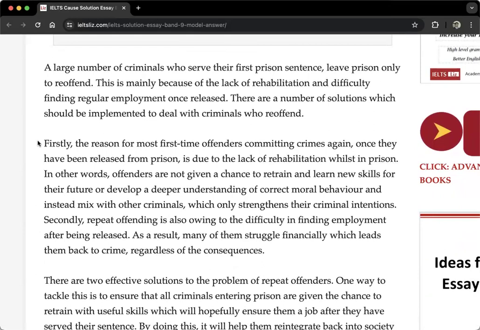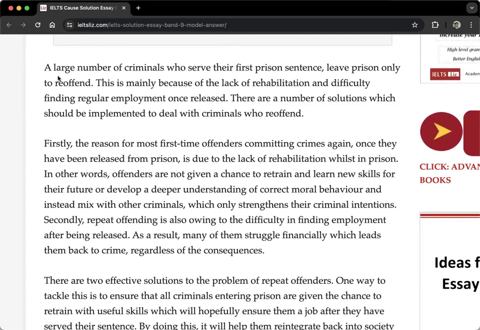A large number of criminals who serve their first prison sentence leave prison only to reoffend. This is mainly because of the lack of rehabilitation and difficulty finding regular employment once released. There are a number of solutions which should be implemented to deal with criminals who reoffend.